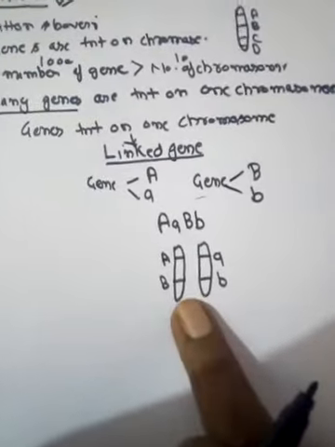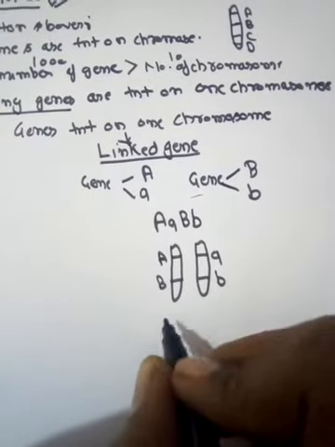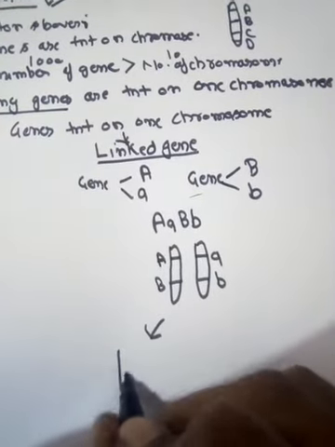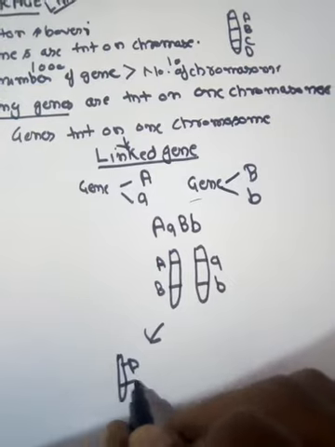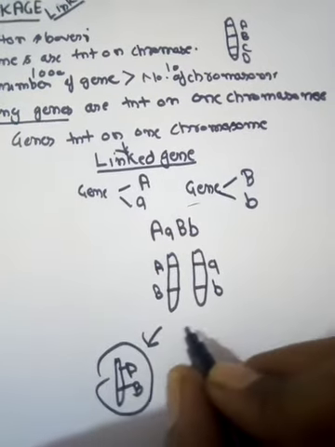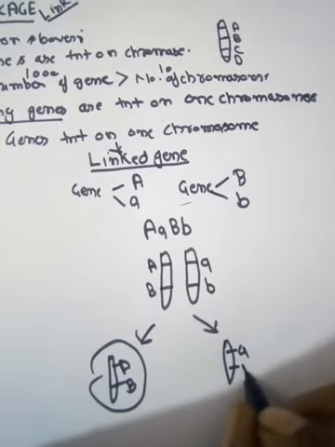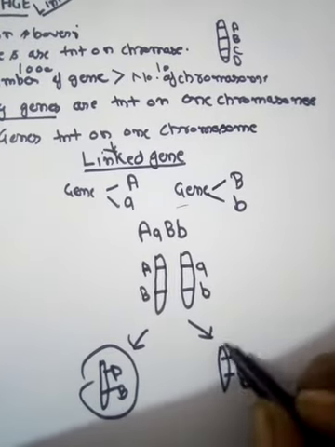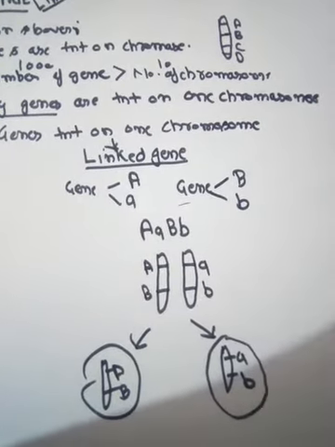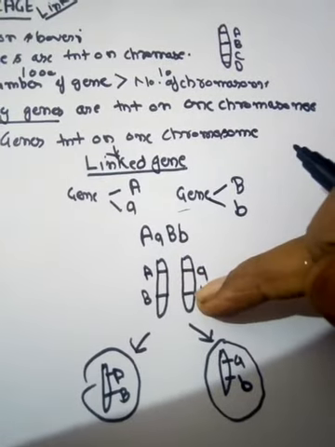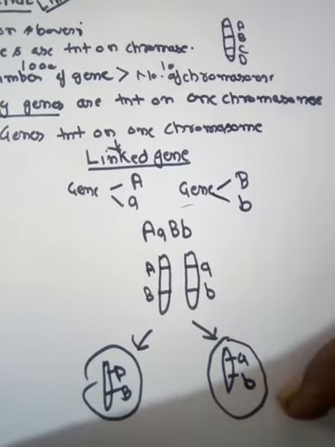Now the question rises, क्या इस केस में जब ये गैमीट बनाएगा ऑर्गेनिज्म, तो एक क्रोमोसोम एक गैमीट में चला जाएगा? Capital A will inherit with capital B. You can see the parental combination retained, and small a will inherit with small b. So the parental combination is retained in this gamete also, and this property is called the linkage. The genes present on the same chromosome inherit in the parental combination.